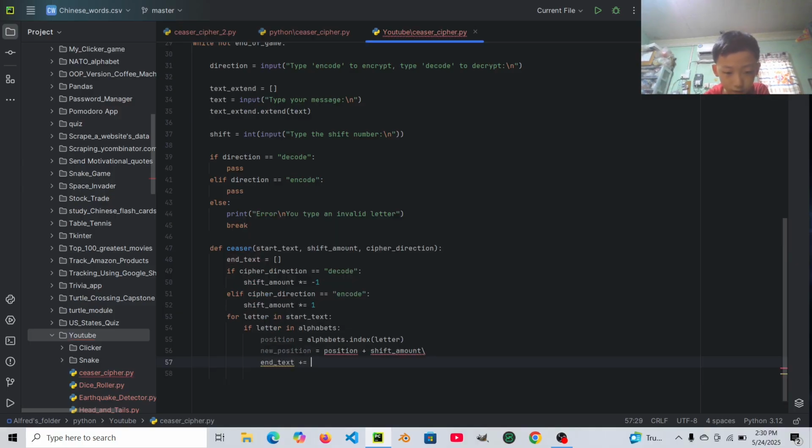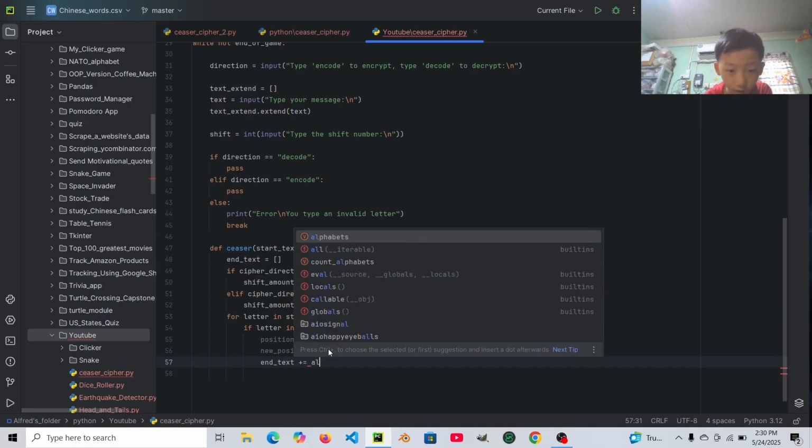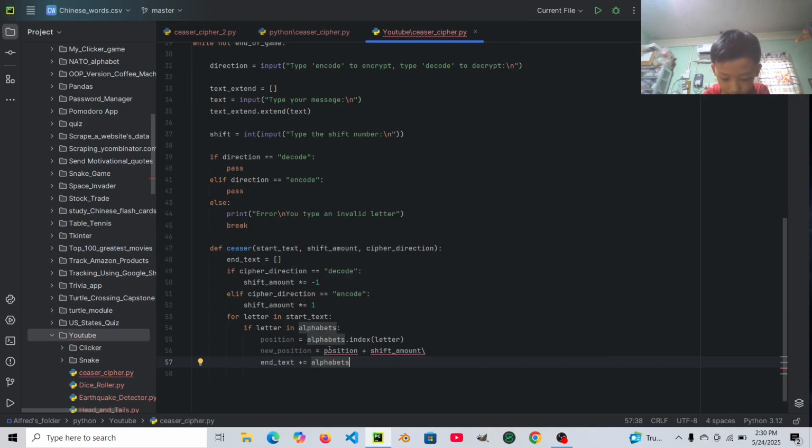And end text plus equals to alphabets, new position, like this.